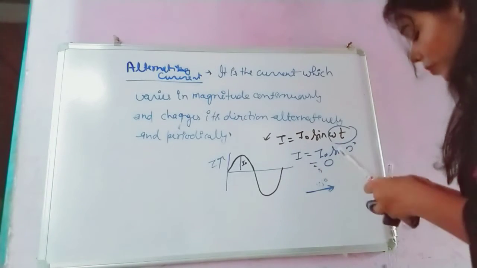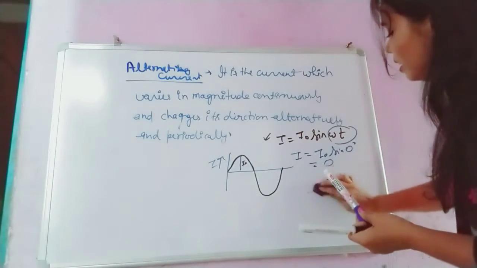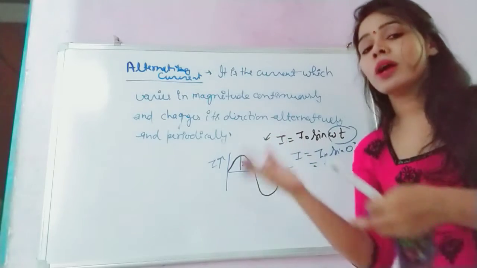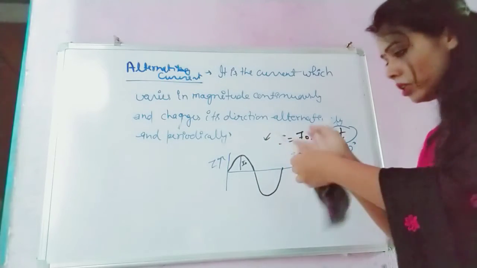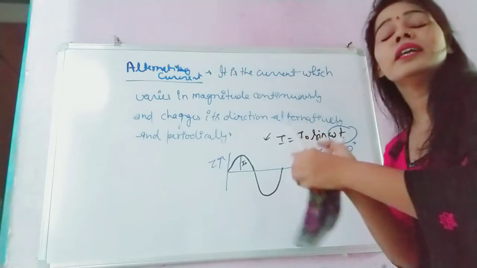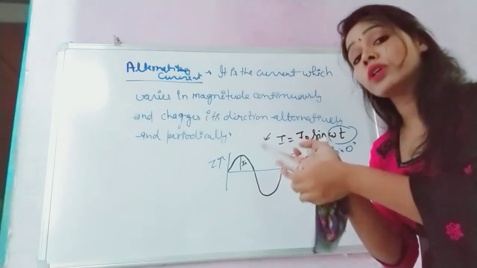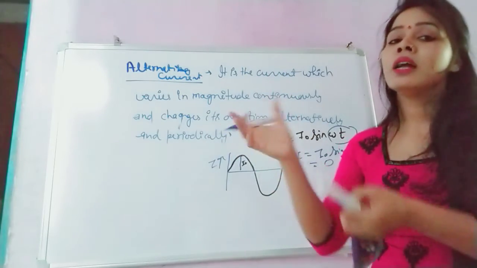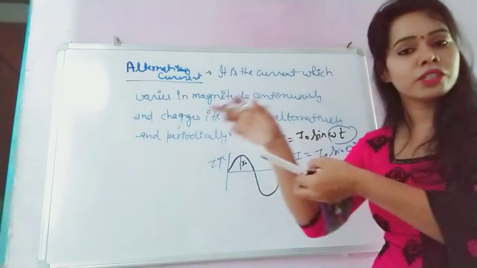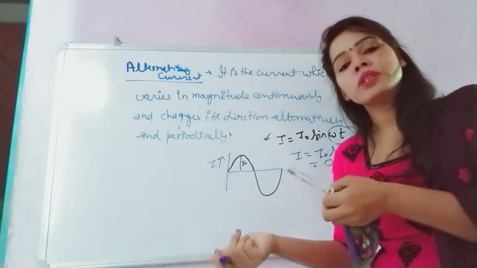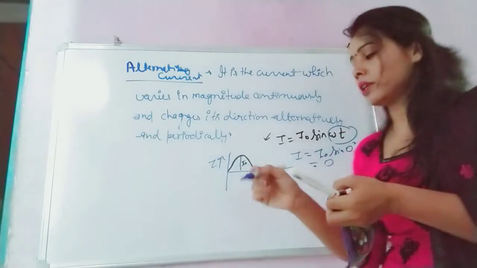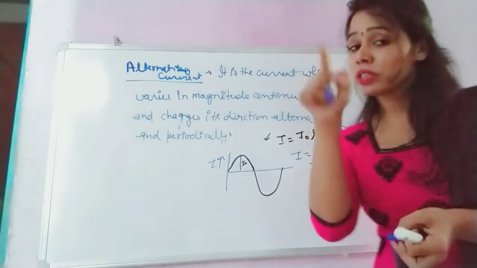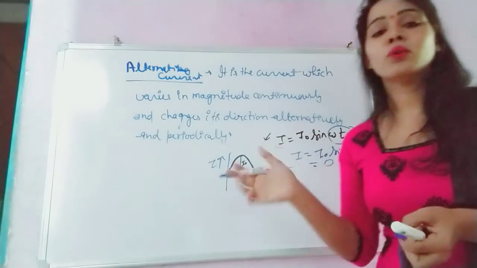0. Again, if I change the angle, since the coil is rotating, because of that alternating current is generated. You have studied this: the coil is continuously changing, and accordingly the current generated in the coil also changes because of the production of induced EMF. When a coil placed in a magnetic field is continuously rotating, the flux through the coil changes, so an induced EMF is generated, and because of that an induced current. We got this same expression in that case. So first study that topic, and after that study this one, then only you will understand.